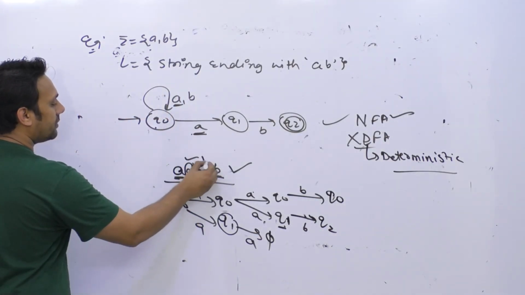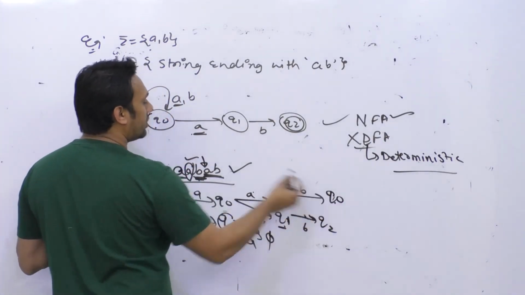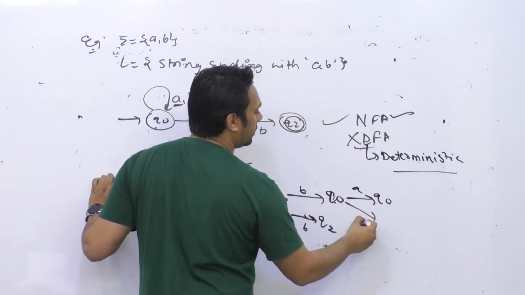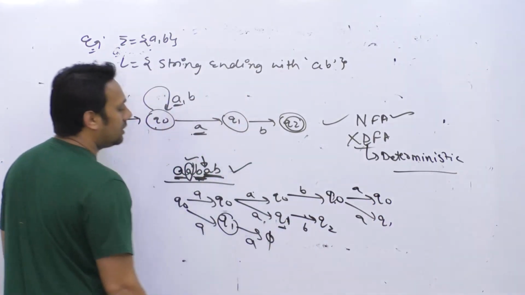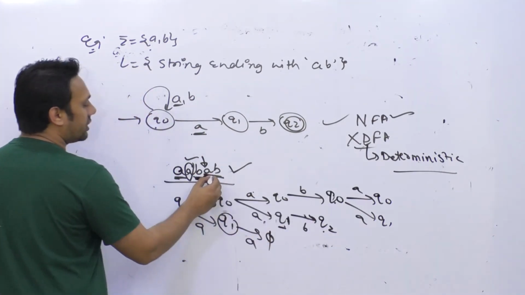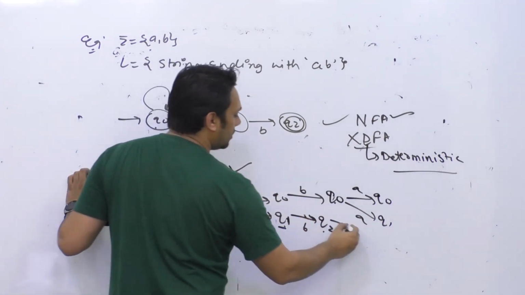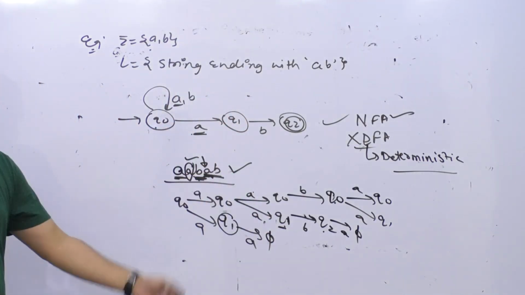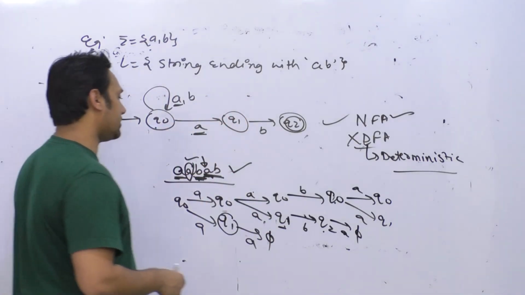Now the fourth symbol is A. If you are at state Q0 and you have given A, then you might go to Q0 as well as to Q1. But if you are at state Q2 and you are giving this symbol A, then you will go to phi. So this is basically me tracing out what happens if you have multiple choices.